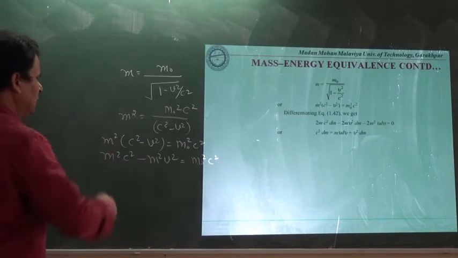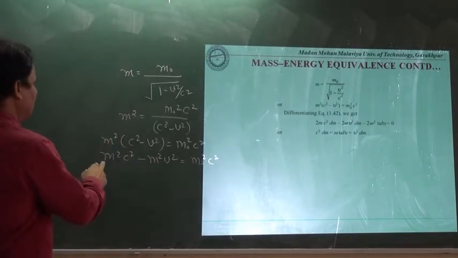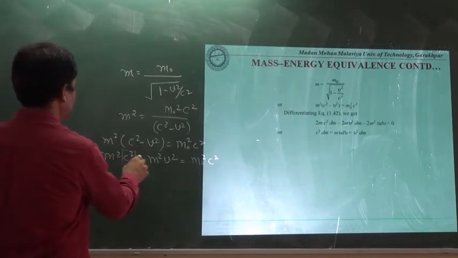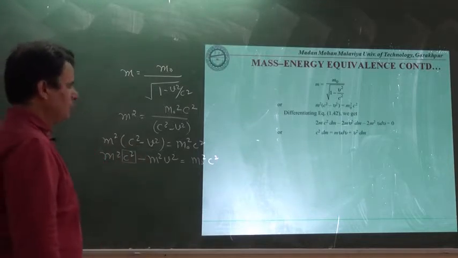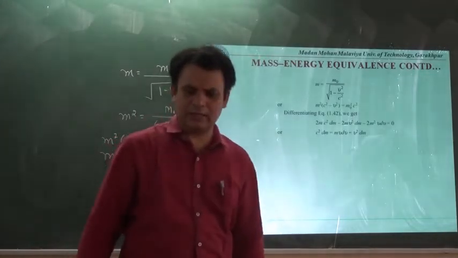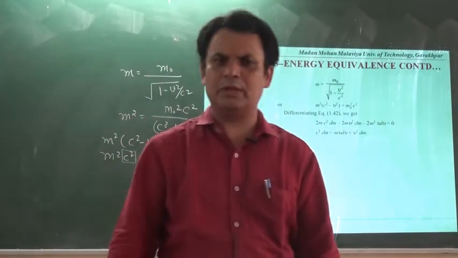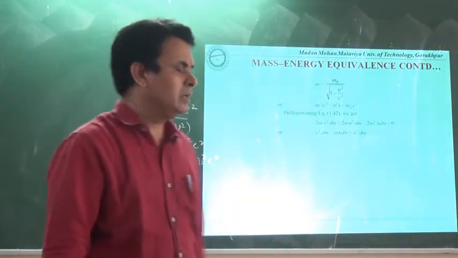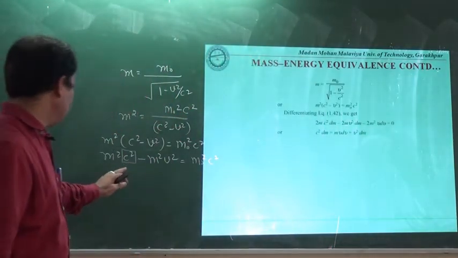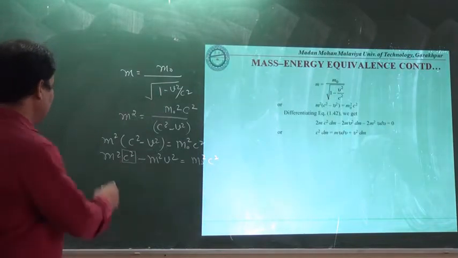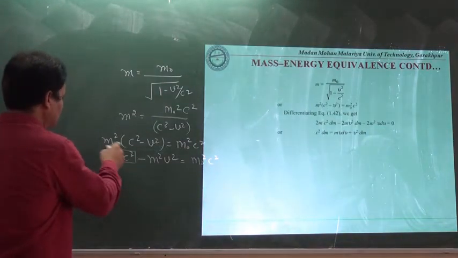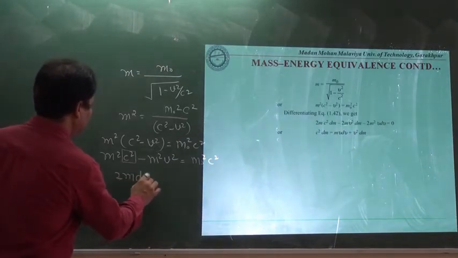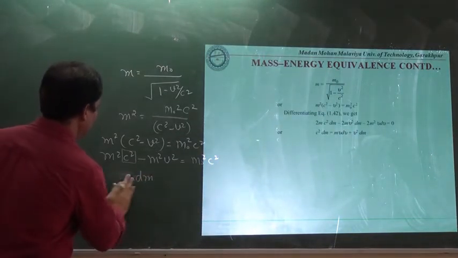If we write it in differential form, first we have this term. Obviously c square is constant because the velocity of light is constant. It has nothing to do with the position of source and observer. Since it is constant, we differentiate only this part, and we will have 2m dm, and c square will be here.